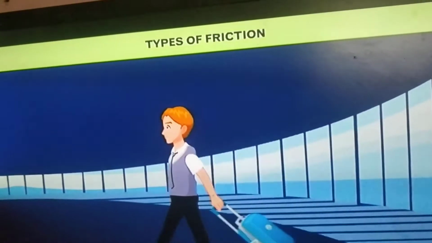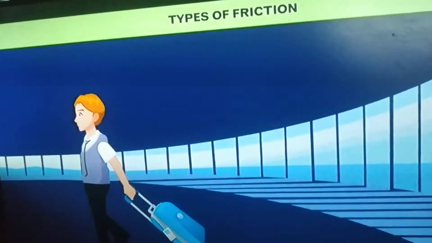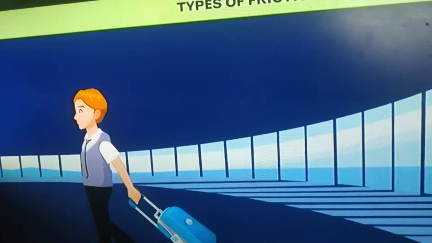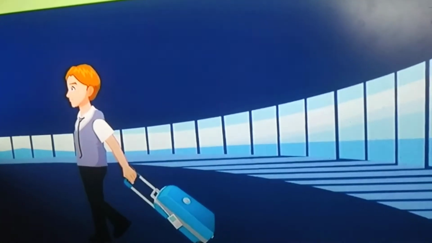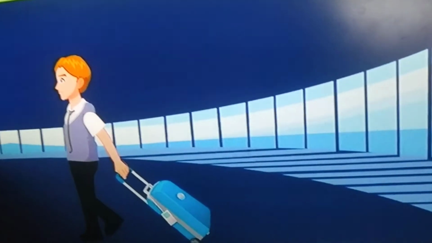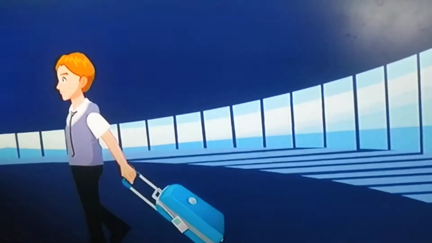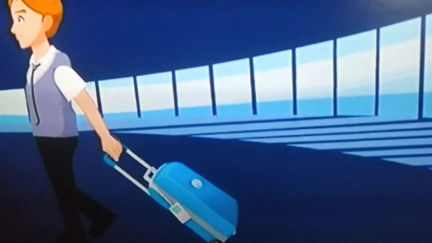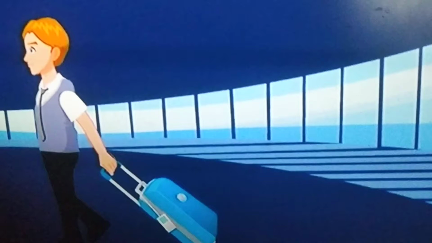Now you understood why it is convenient to pull a heavy travel bag fitted with rollers rather than sliding it. The principle of rolling friction is used in machines by using ball bearings. To carry a heavy bag is very difficult, right? But with the help of rollers it is easy to pull it. Even a child can pull the roller bag, right? So here is an application of rolling friction.